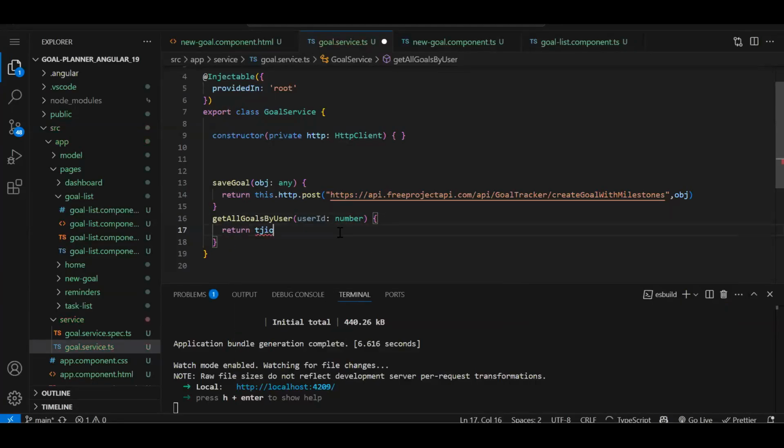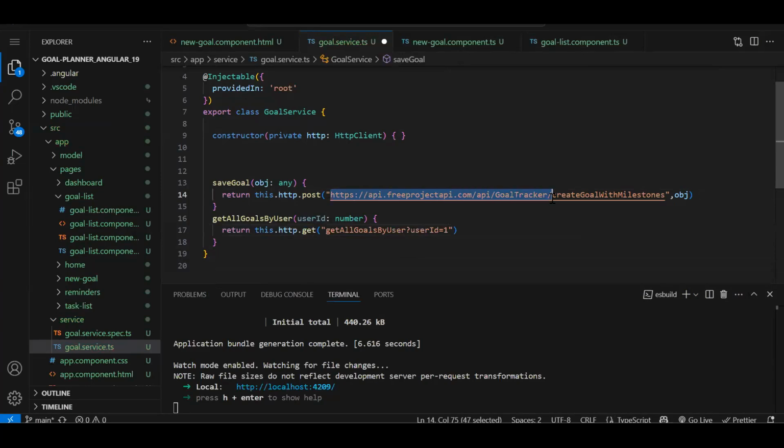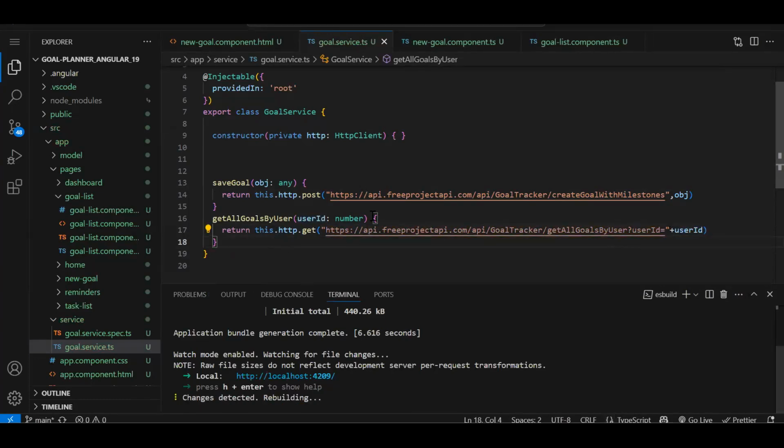Return this dot http dot get. And what do we need to pass? Our URL. Up to over here, the URL will be constant, and after that our method name like this. Now, instead of this hard coded one, whatever user ID we get, we will pass it over here. So after this, plus, and concatenate our user ID. So our API call function is ready.